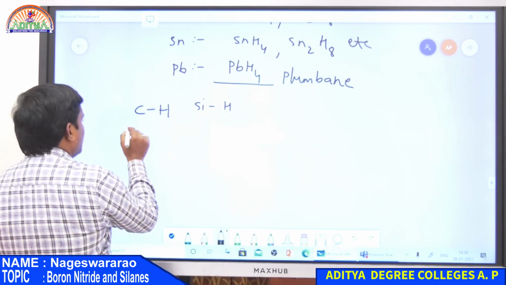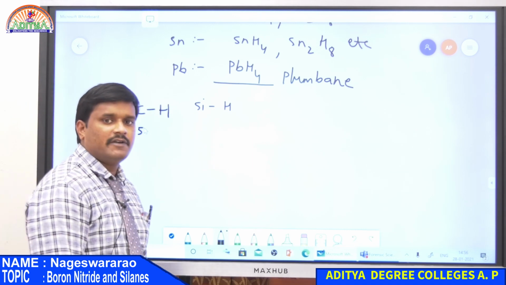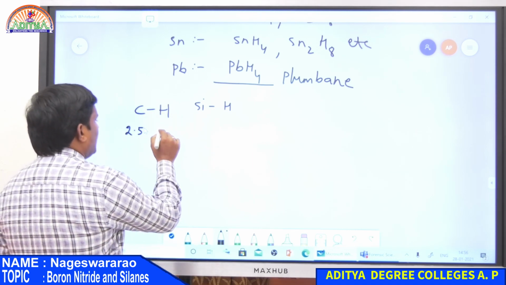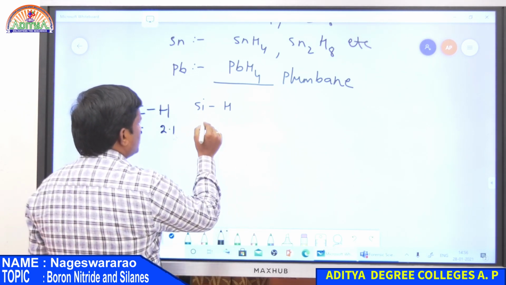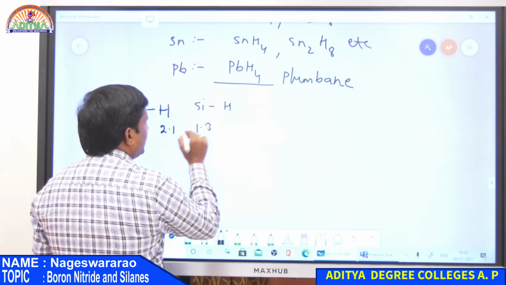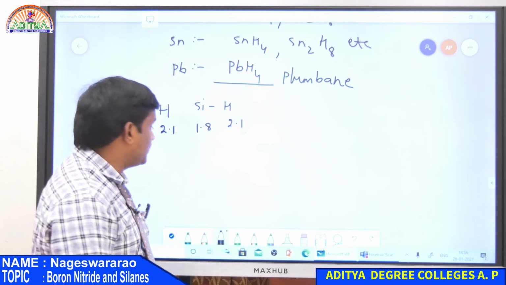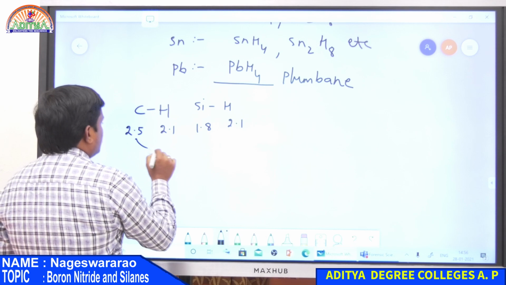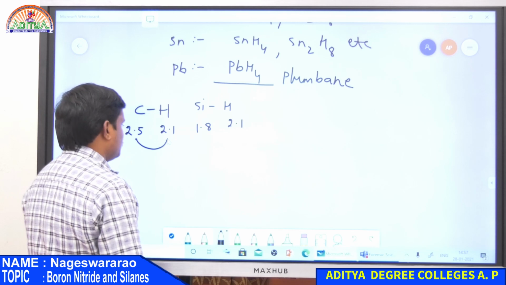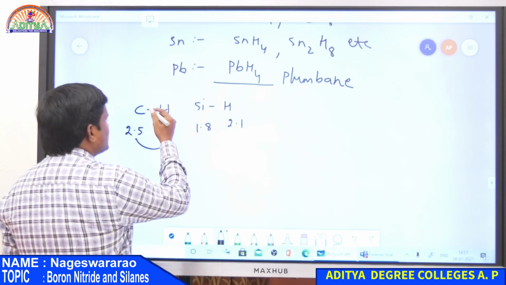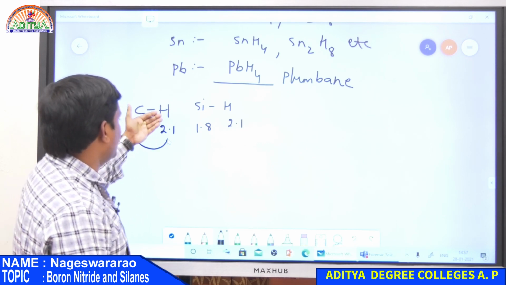Here carbon has an electronegativity of 2.5, whereas hydrogen's electronegativity is 2.1. Similarly, in the case of silicon hydride, silicon has only 1.8 electronegativity and hydrogen has 2.1. Therefore, here both atoms, carbon and hydrogen, have almost similar electronegativity, and hence hydrogen does not attract electrons from carbon, because carbon has higher electronegativity than hydrogen.